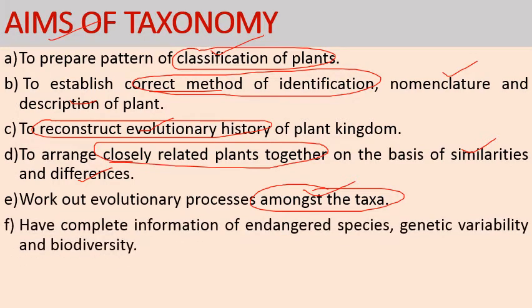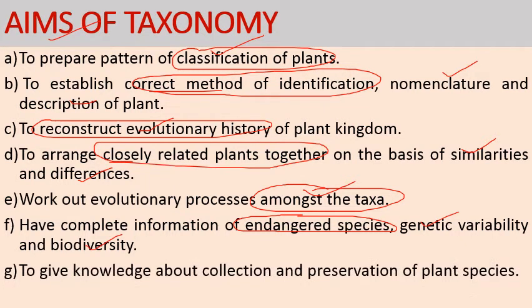It gives the complete information of some plants which are endangered or getting extinct. And also it helps in genetic variability and biodiversity study of the plants. It also gives the knowledge about collection and preservation of the plant species, how to collect and how to preserve the plant species. So it is also favored by plant taxonomy.